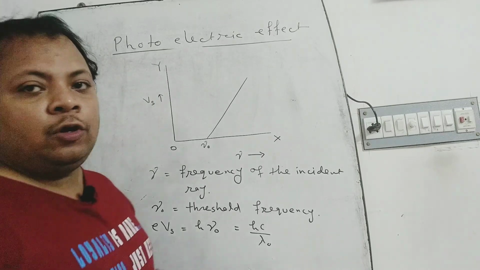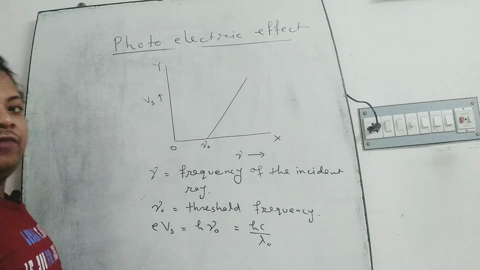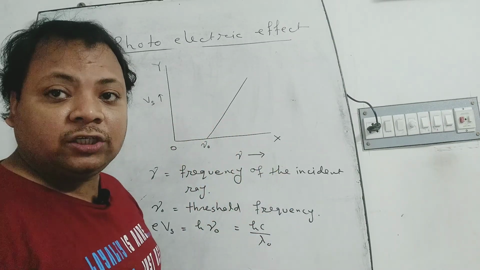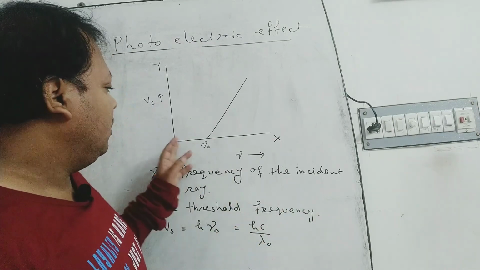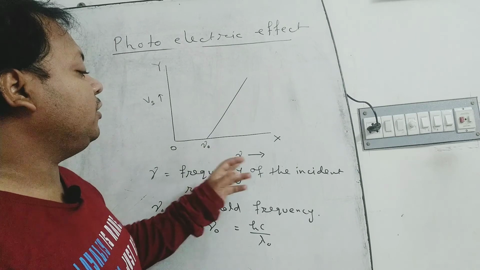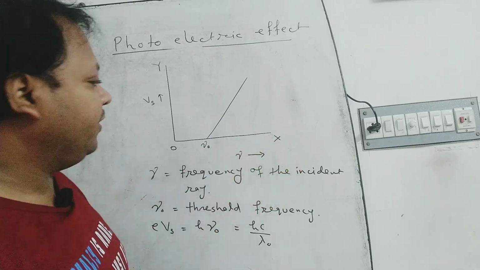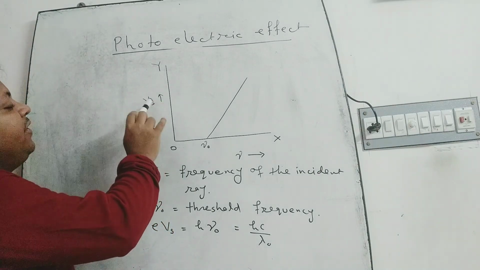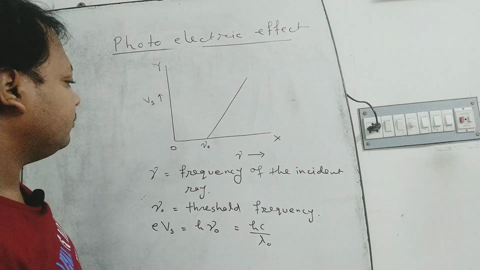Now we can discuss the variation of stopping potential with the frequency of the incident light ray. We plot the frequency of the incident light ray, that is nu, along the positive x-axis, and stopping potential Vs along the positive y-axis.